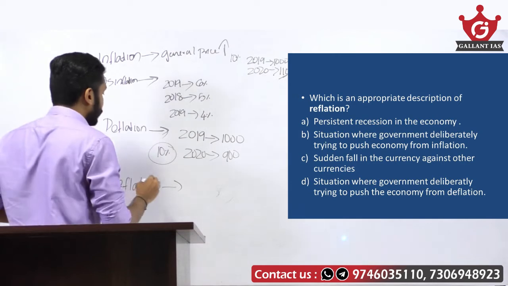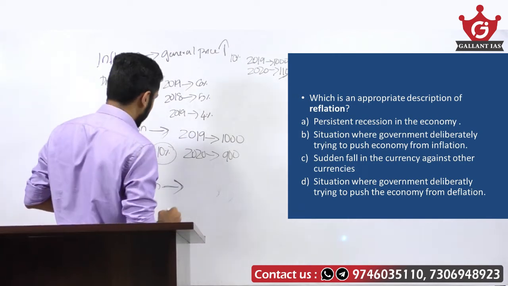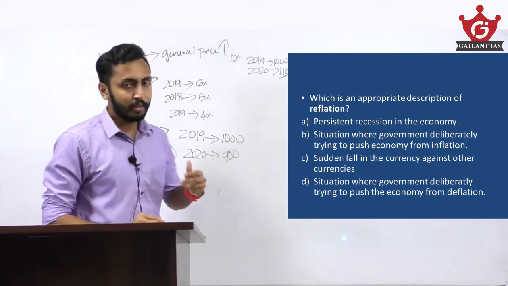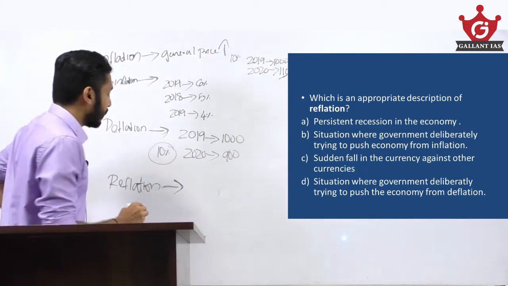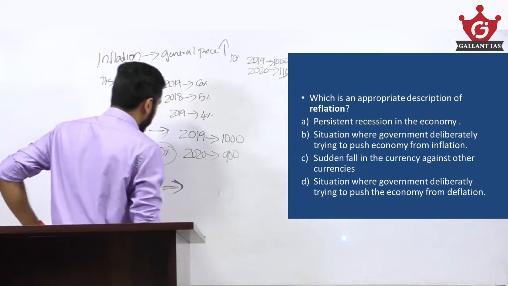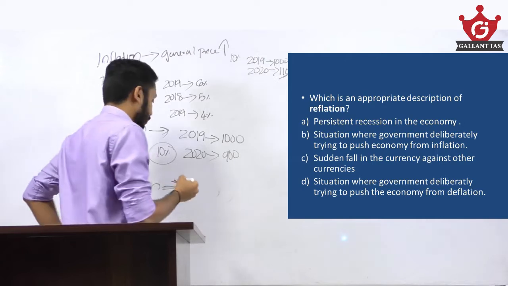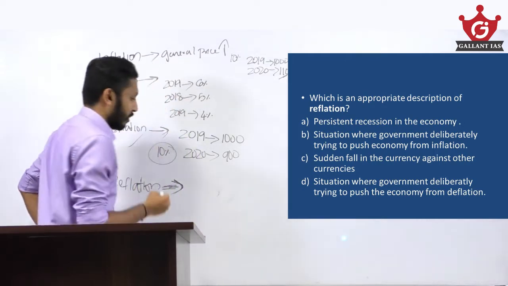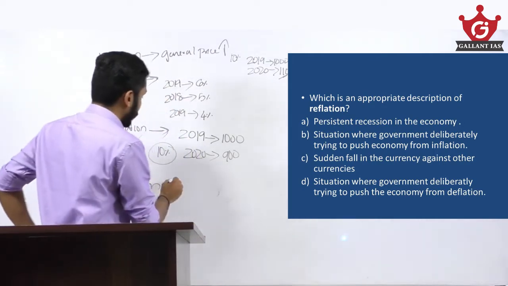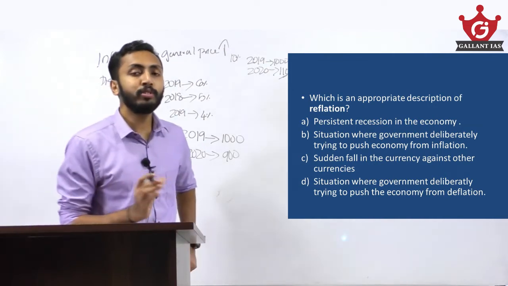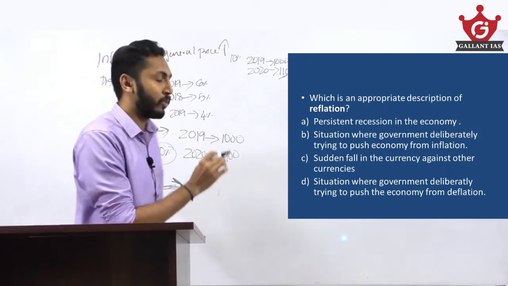So at the time of deflation, the government, through different measures, deliberately tries to push the economy up from this deflationary trend, through different social sector schemes, by giving loans and providing pensions. The government is trying to push the demand in the economy.